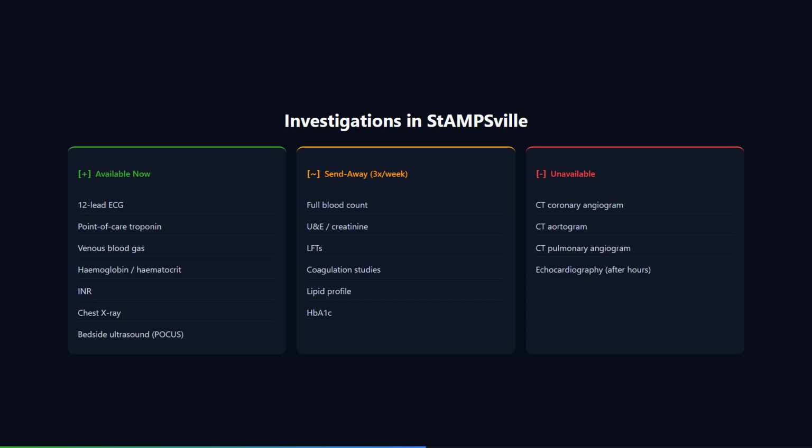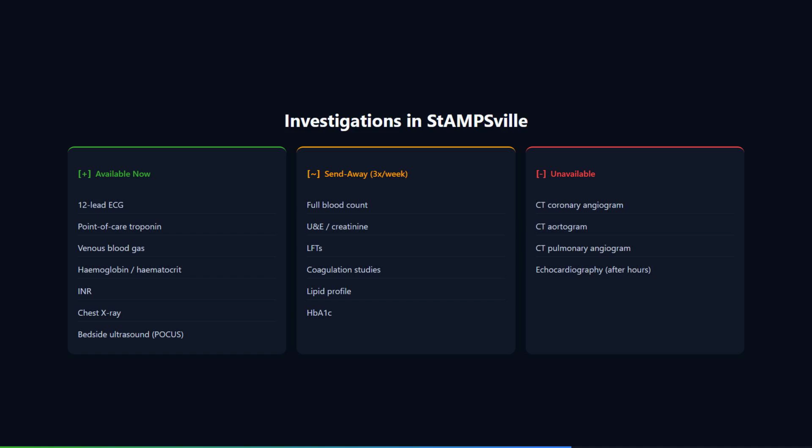After thrombolysis, what are you watching for? 3 things. Reperfusion arrhythmias. The most common is accelerated idioventricular rhythm, which is usually benign and self-limiting, but I could see ventricular tachycardia, ventricular fibrillation, or bradycardia from vagal response in inferior MI. I am monitoring continuously. Second, signs of reperfusion, resolution of chest pain, resolution of ST elevation by more than 50% within 60 to 90 minutes.